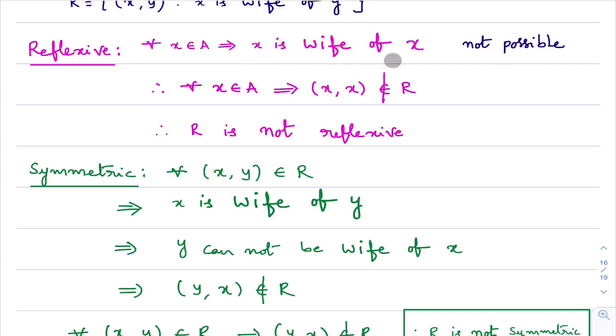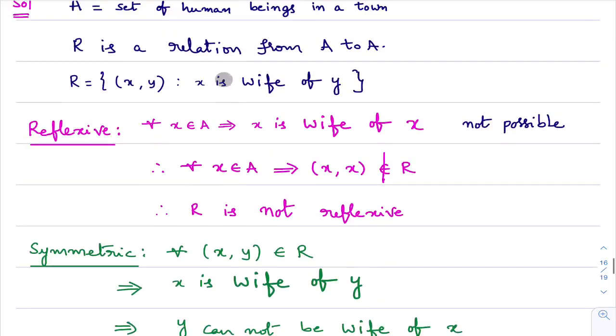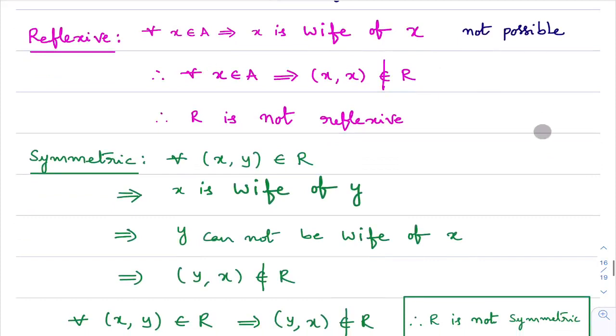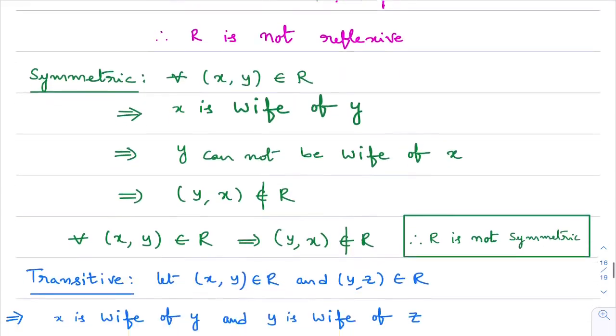Here, x is wife of y. If x is wife of x, is it possible? No, not possible. I think legally it is not possible. So x is wife of x is not possible. What did you identify? You took a human being from set A, and you came to know that x cannot be wife of x. So ordered pair (x, x) does not belong to the relation. So what is the conclusion? You can say that R is not reflexive, right? So you checked the reflexive property.